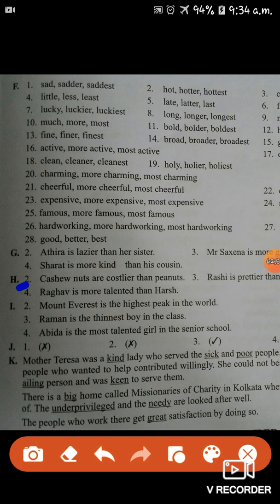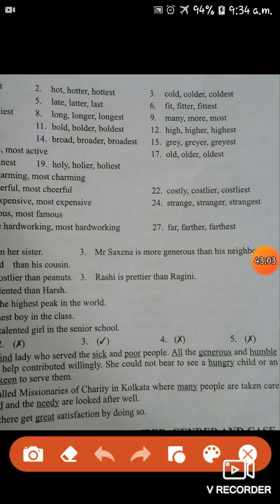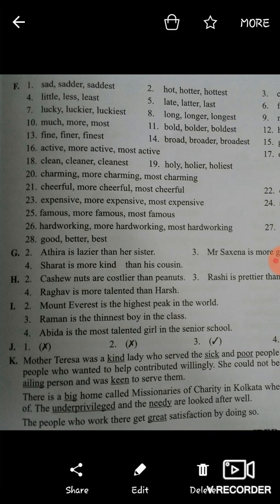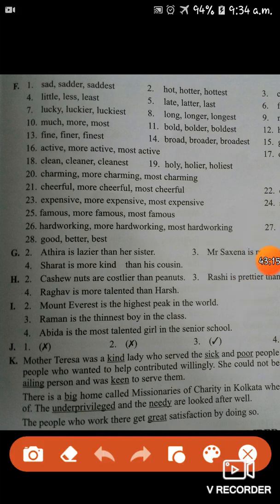Cashew nuts are costlier than peanuts. Okay. Then third number, Rashi, pretty, Ragini. So the answer is Rashi is prettier than Ragini. Okay. Then next, Raghav, talented, Harsh. So the answer is like this. Fourth number, Raghav is more talented than Harsh. Okay. Now